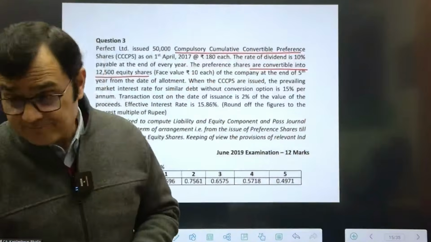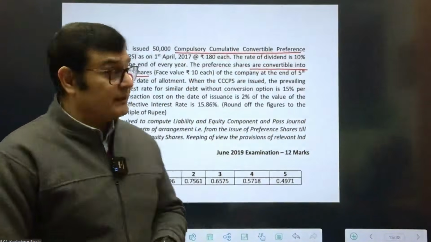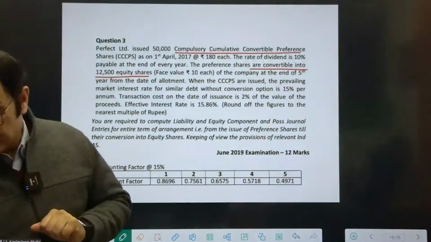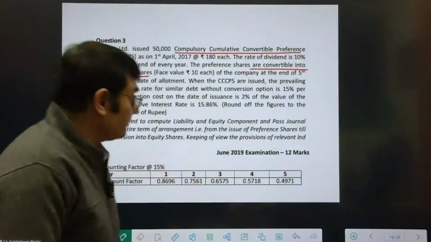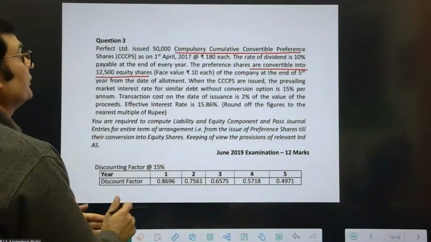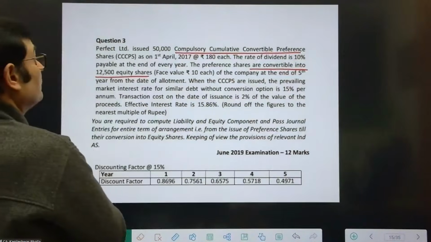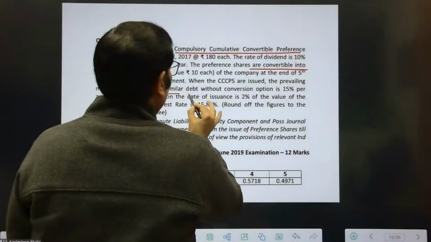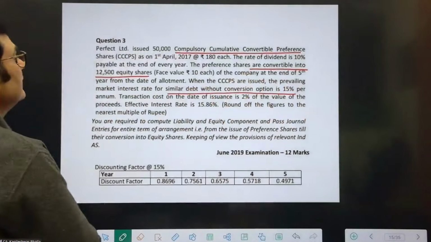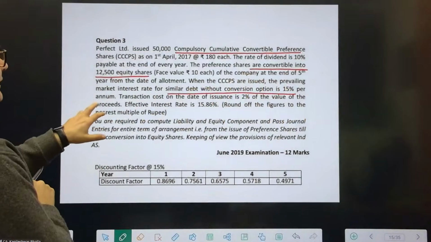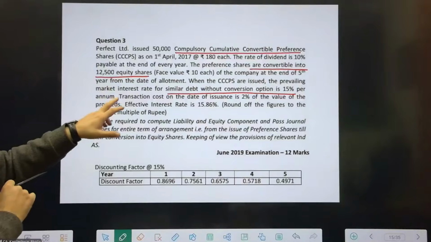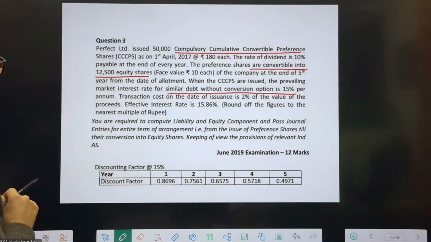Correct. Okay, so I think we got the answer that we're not going to consider the principal element in this case. Let's read further. Then he says, when the triple CPS are issued, the prevailing rate on a debt without conversion is 15%. That is indicating that in this particular case, it's a compound financial instrument.